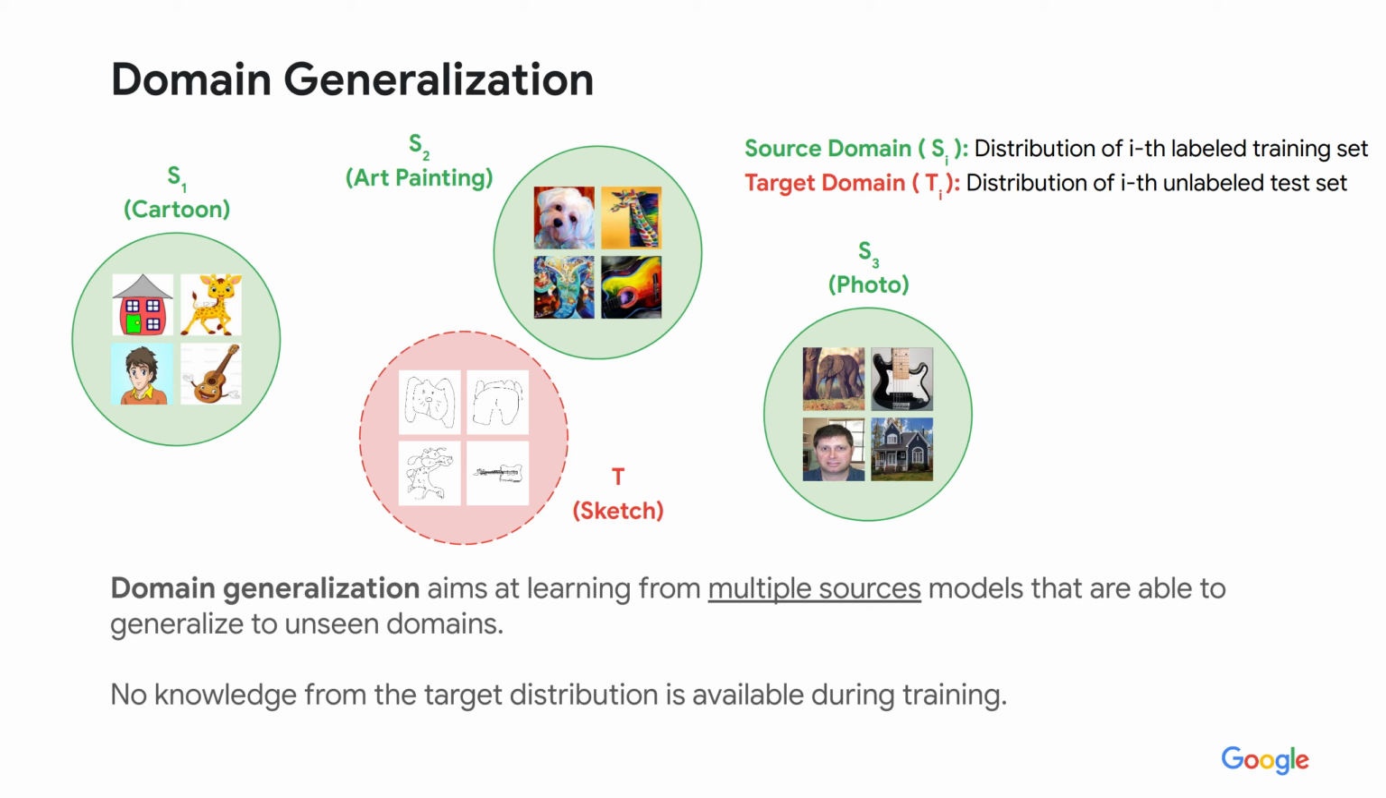We can assume that 3 source domains are available during training, for example cartoon, oil painting, and photo. Domain generalization aims at reducing the effect of domain shift on the left-out domain, sketch in this case, and improve the generalization of a deep learning model.